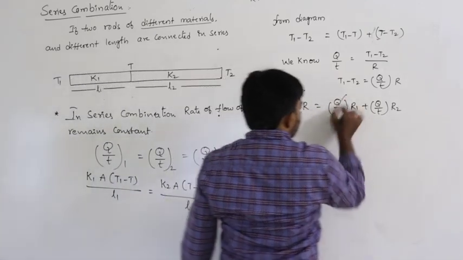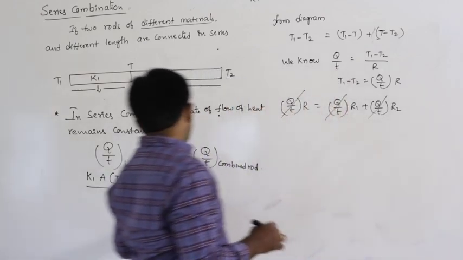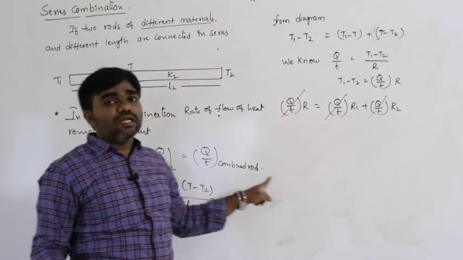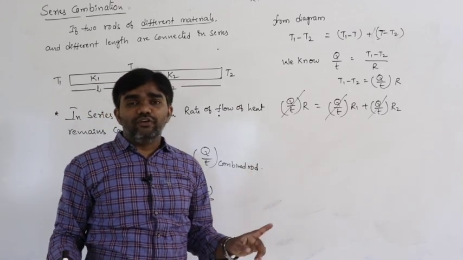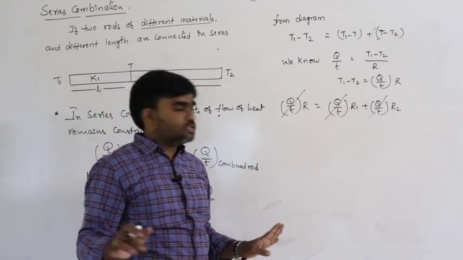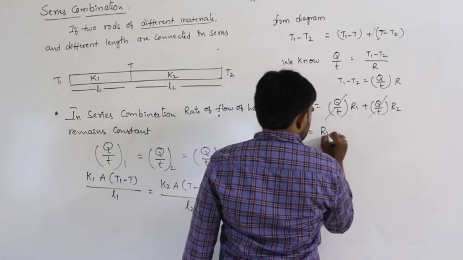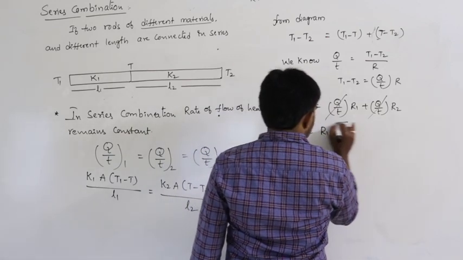Here the Q by T cancels, because in a series combination the rate of flow of heat remains constant. The same amount of heat energy flows through all the rods. So from this we can write R is equal to R1 plus R2.